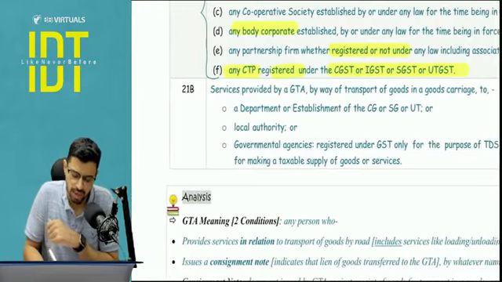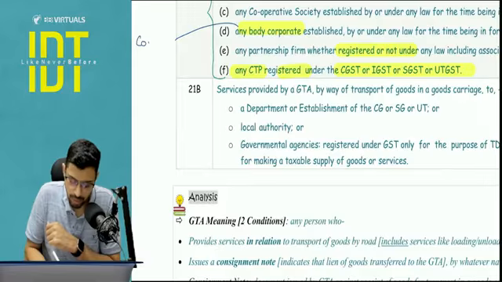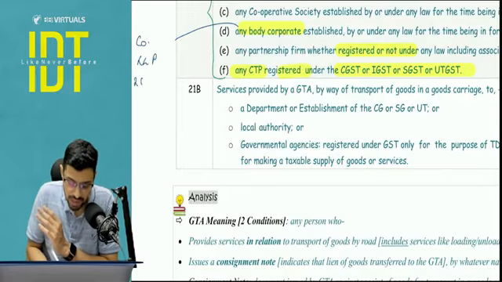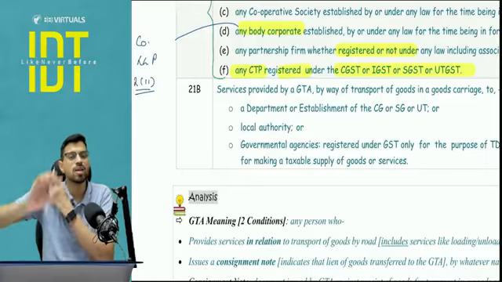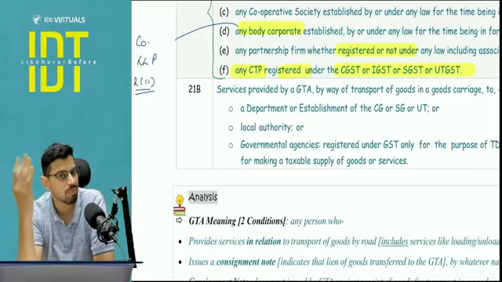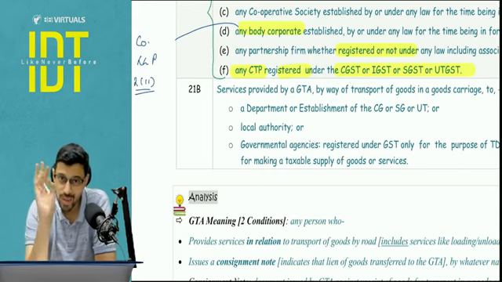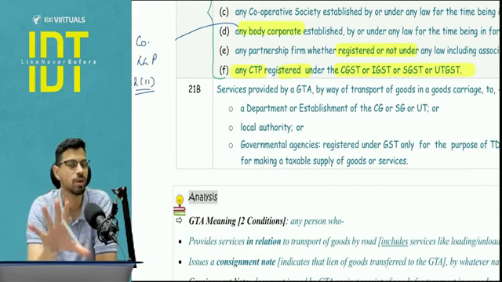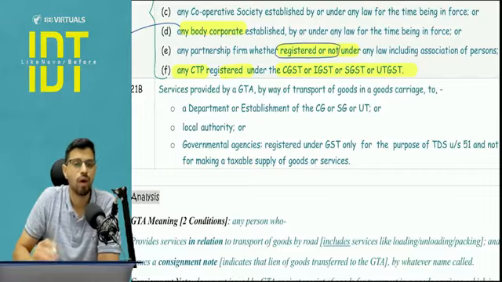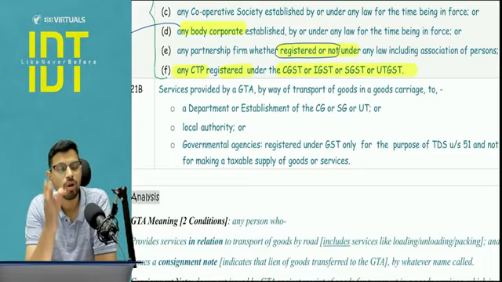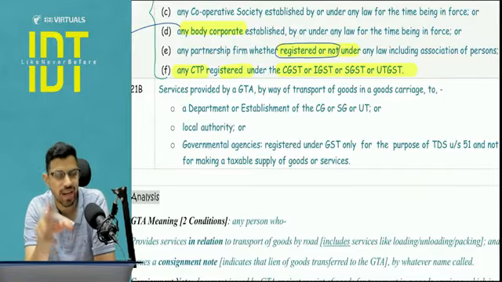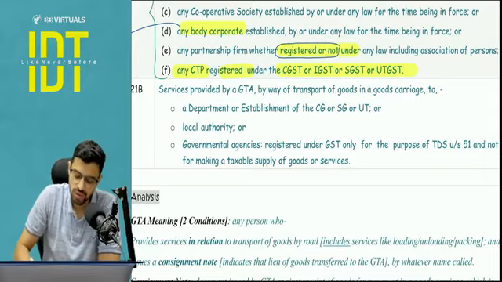Now, next understanding is the meaning of the word body corporate. Body corporate includes a company, also LLP. This is basically the same as section 2, clause 11 of the Companies Act 2013. So anything which has a legal separate existence is a body corporate. It will also include a company incorporated outside India. So company and LLP are body corporate with respect to our GST law. And next they are saying partnership firm whether registered or not. Why did they say like this, registered or not? Because in our Indian Partnership Act, registration of a partnership firm is not mandatory, it is recommendatory. Hence they have used the words registered or not.